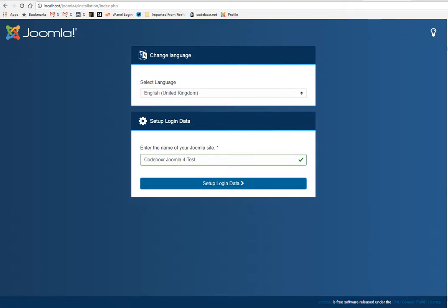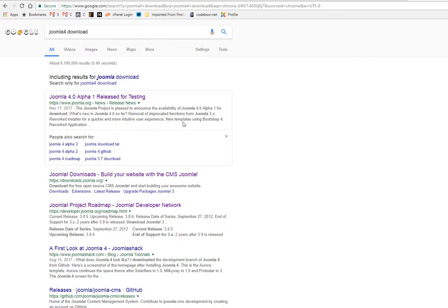Hi, I'm trying to install Joomla 4 for the first time, and I'm trying to record the installation process. So before we start, we need to download the Joomla 4 Alpha1 release. That is the latest Joomla 4 release at this time. So you can search in Google Joomla 4 download, and you will see the link.